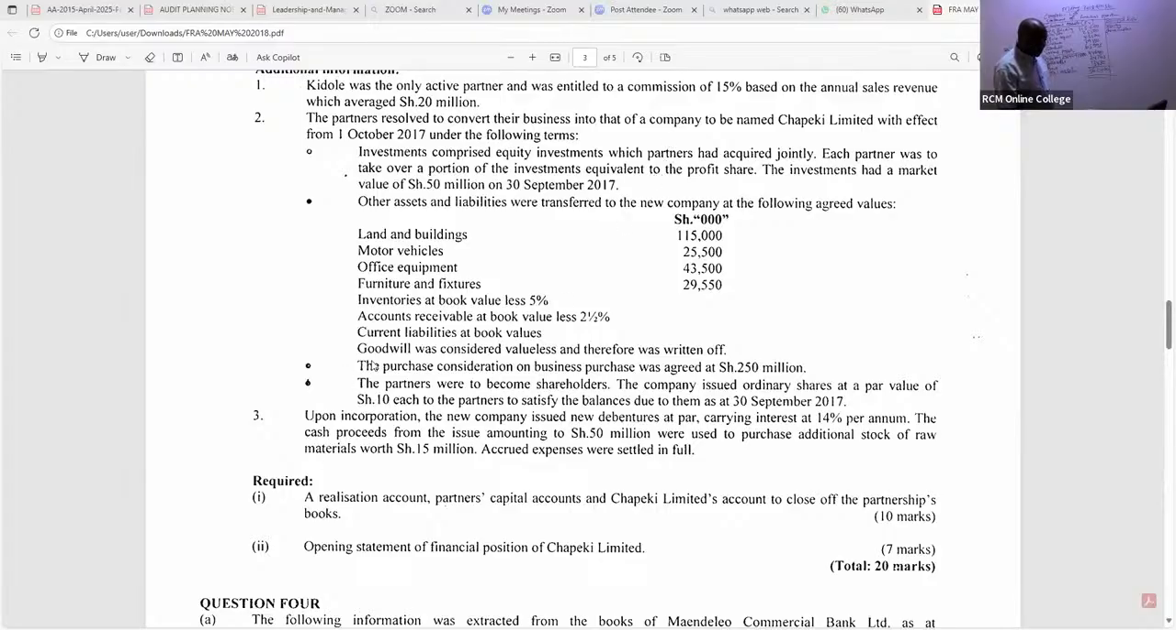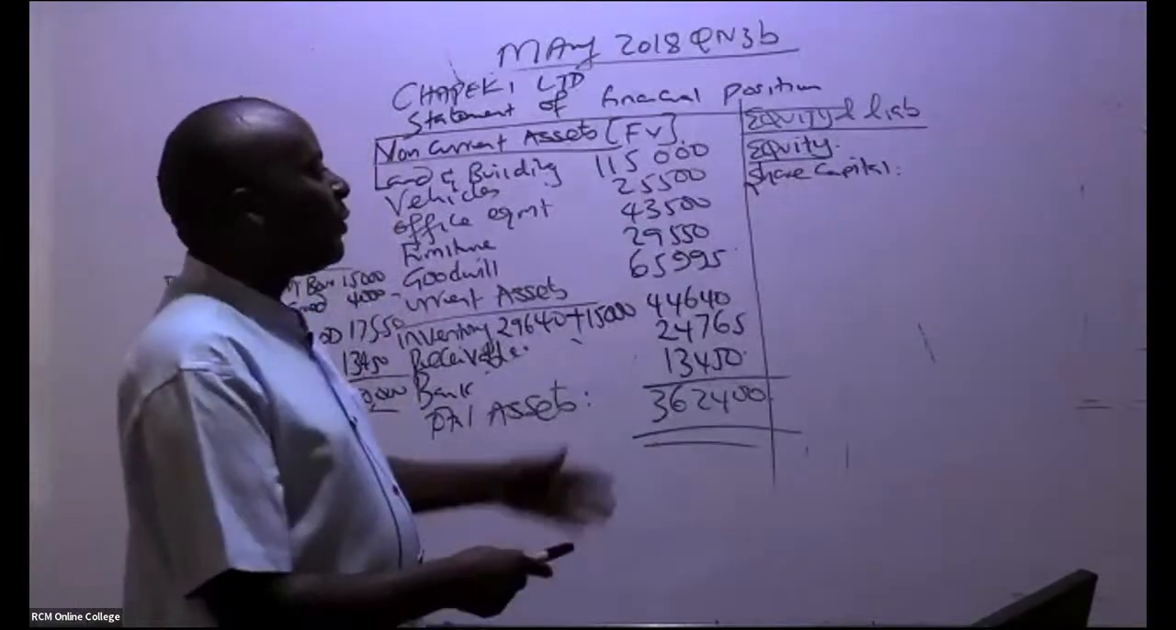Look at this point here. The purchase consideration on the business purchase was agreed at 250,000. The partners were to become the new shareholders. The company issued ordinary shares at a par value of shillings 10 each to the partners to satisfy the balances due to them as at the closure of the year. That must be the purchase consideration. So instead of giving them cash, we gave them shares.